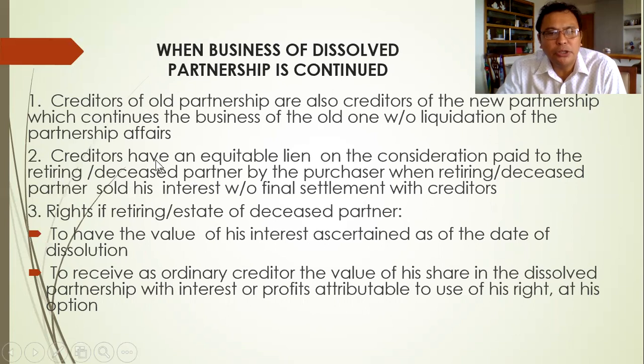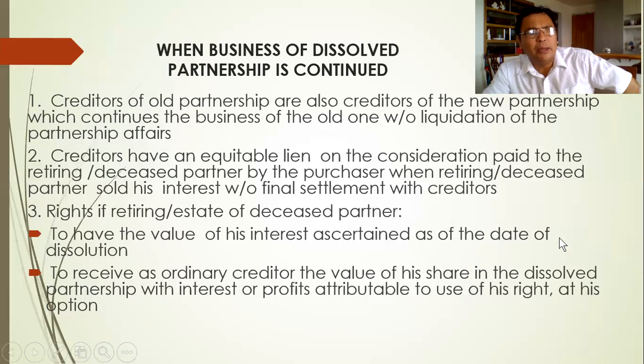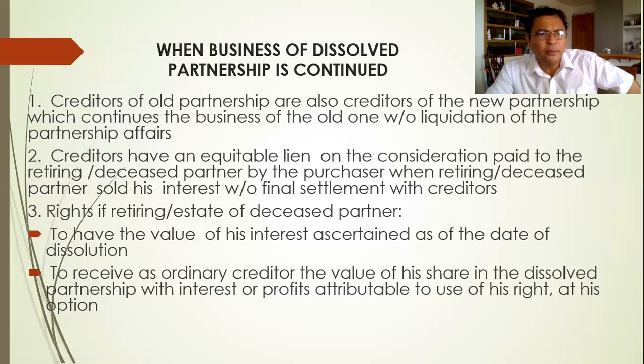Number two, the creditors have an equitable lien on the consideration paid to the retiring or deceased partner by the purchaser when the retiring or deceased partner sold his interest without final settlement with creditors. So number two, let's say one of the partners retired.